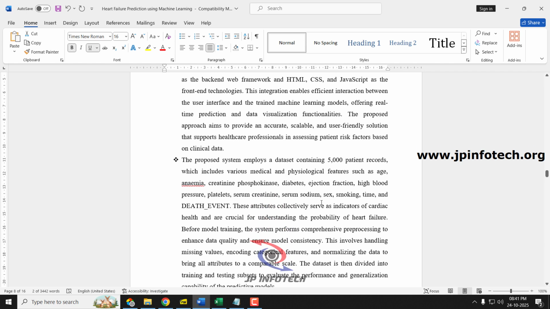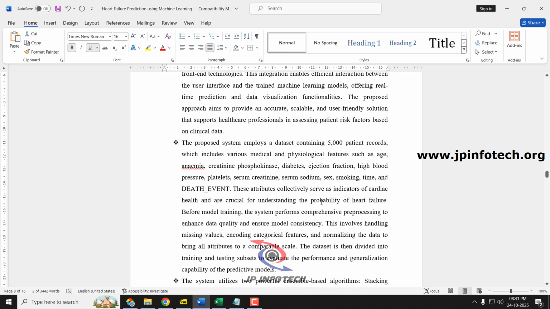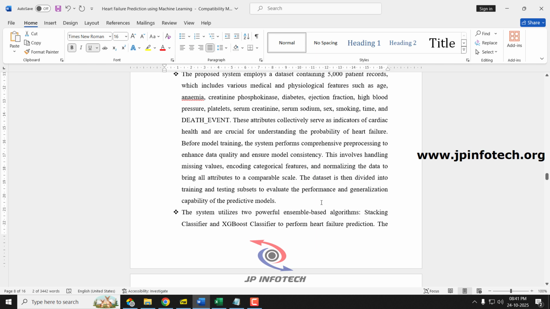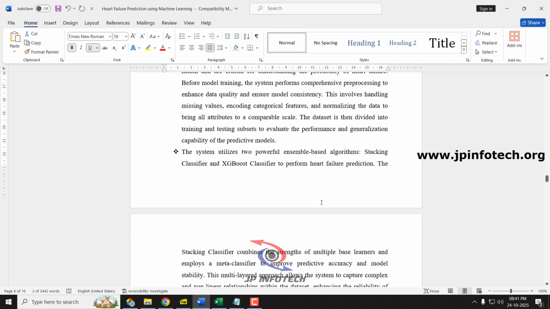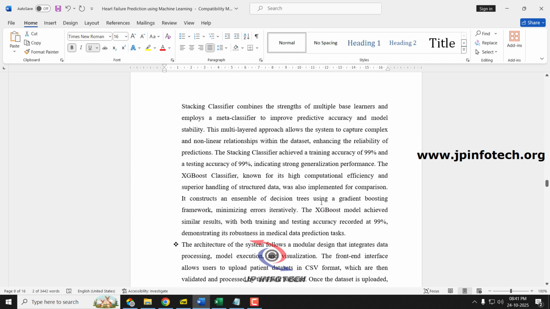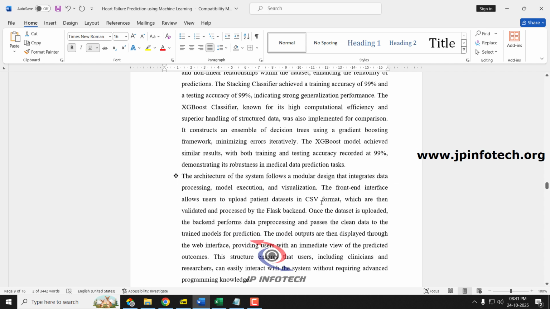Here the proposed system employs 5,000 patient records with various features in it, and the dataset has been trained with two powerful ensemble-based algorithms, the stacking classifier and the XGBoost classifier, and they have achieved a training accuracy of 99% and a test accuracy of 99%.